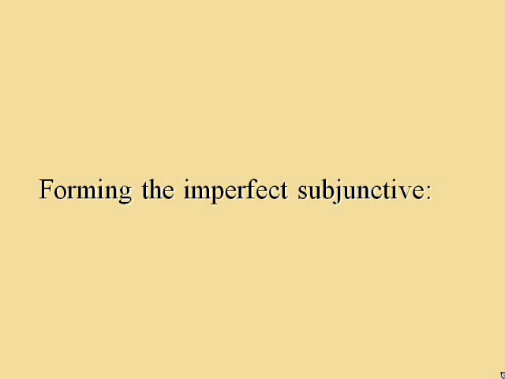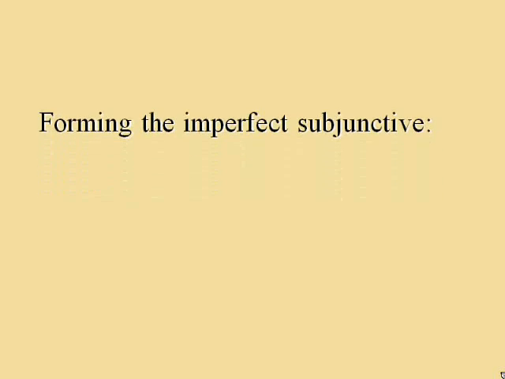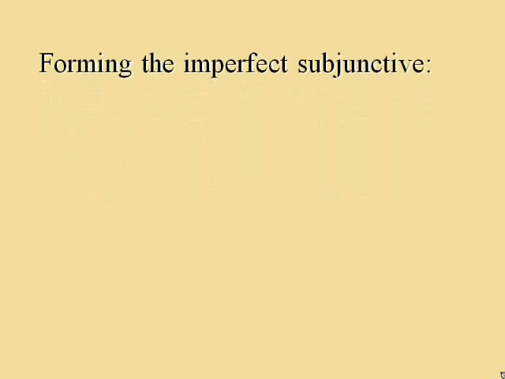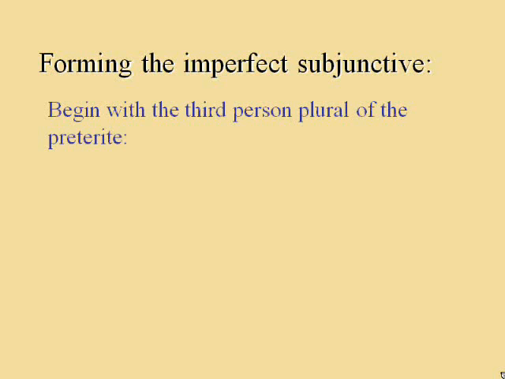Forming the imperfect subjunctive in Spanish is not difficult as long as we follow these steps. First, begin with the third-person plural, or ellos form of a verb in the preterite. Take, for instance, the verb dormir, which in the third-person plural preterite is conjugated durmieron.